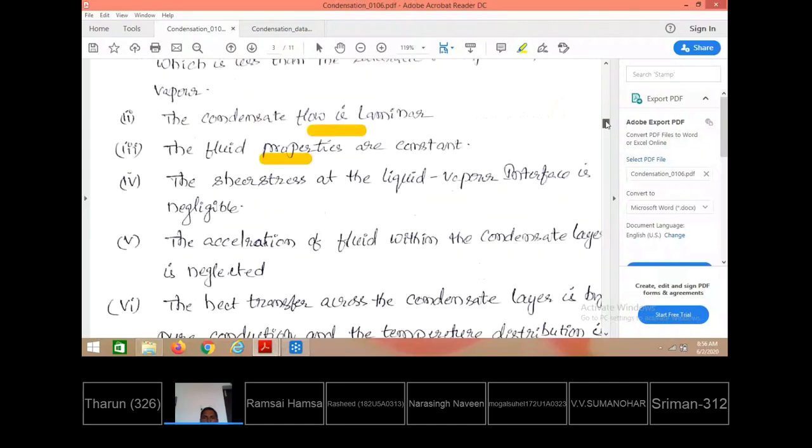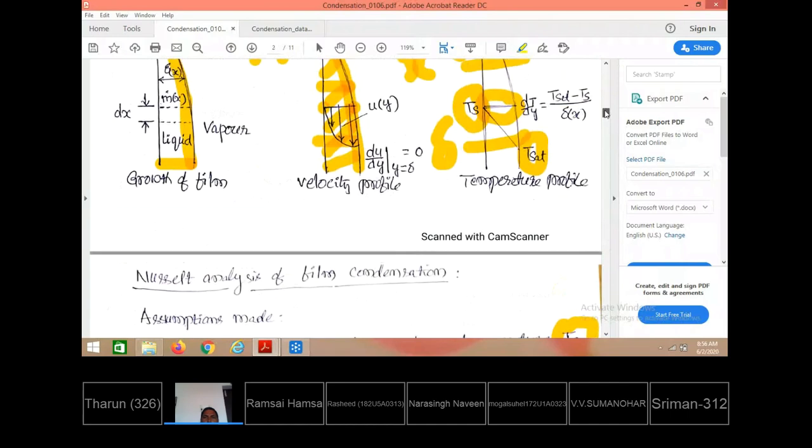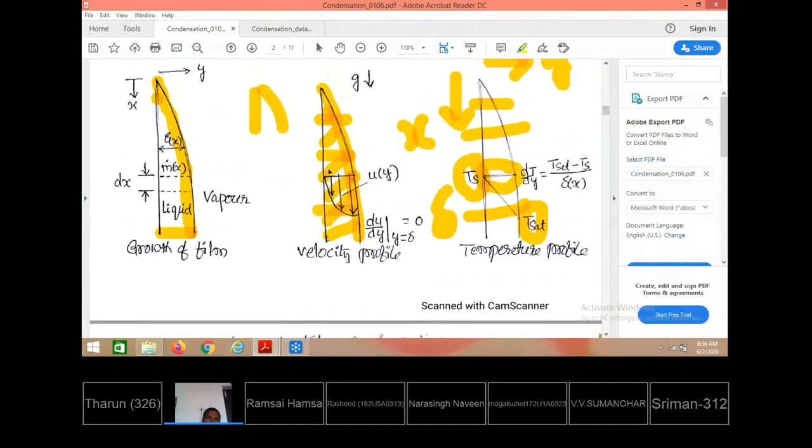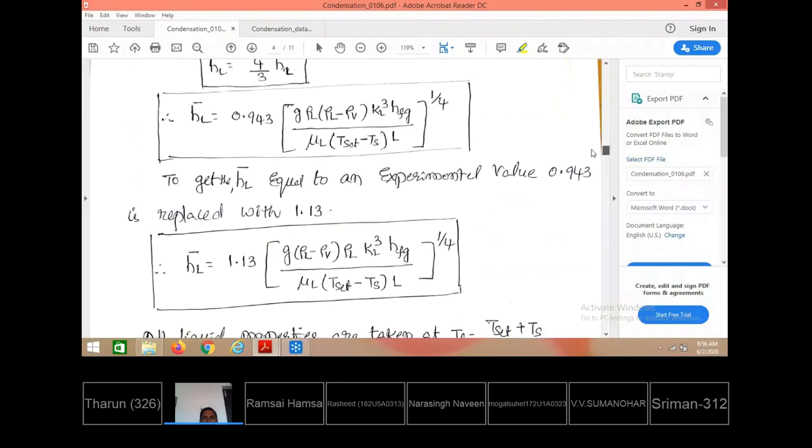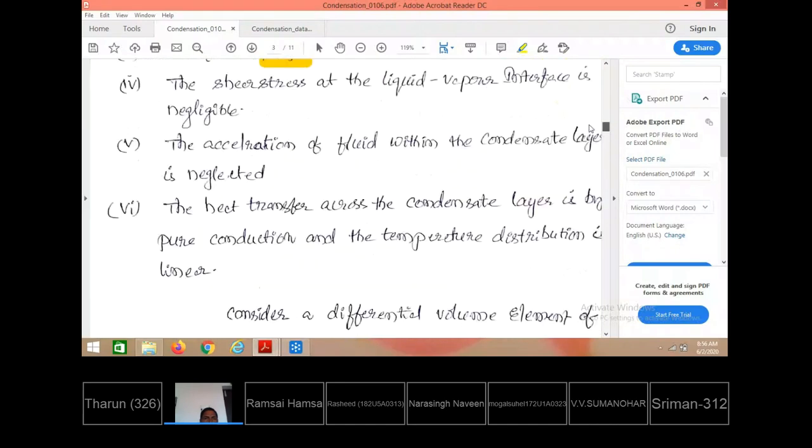The properties will be taken at the film temperature. What is the film temperature? It is the average of the plate temperature and the saturation temperature of the vapor, which is in contact with the intersection surface. The temperature over the plate is Ts, and at the intersection the temperature is T saturation. The film properties are taken at the film temperature, equal to the average of Ts and T saturation. The temperature doesn't change; that is one more assumption we have made here.